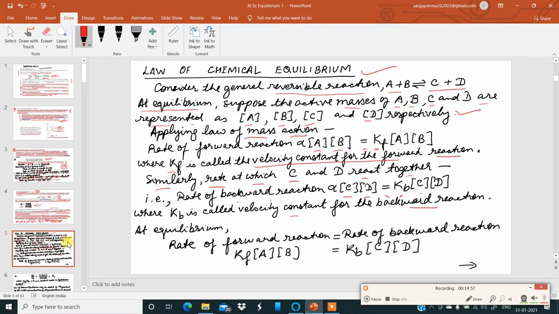Now at equilibrium, keep in mind, always at equilibrium, the rate of the forward reaction is equal to the rate of the backward reaction. Hence, we can say Kf times the product of concentrations of A and B is equal to Kb times the product of concentrations of C and D. That is according to the law of mass action at chemical equilibrium. This is the equation.